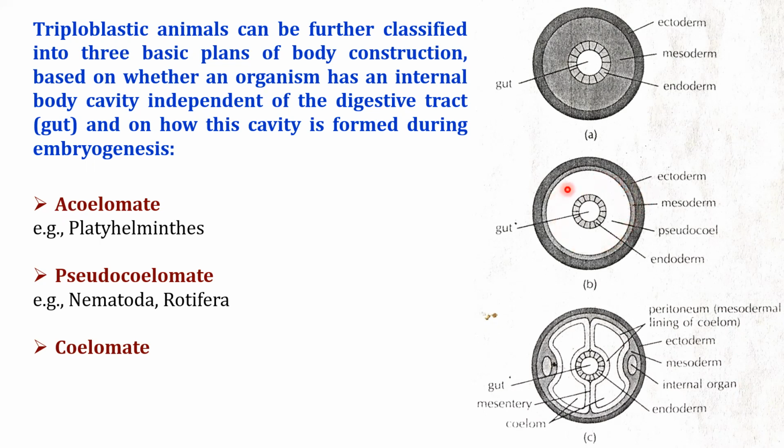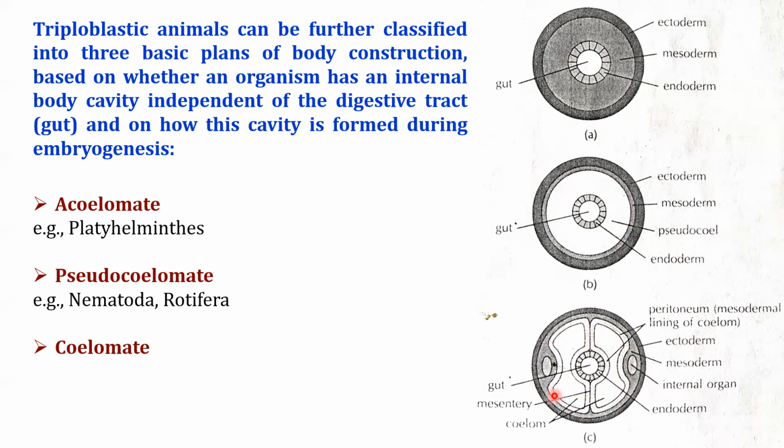Now, the coelomate has an internal fluid-filled body cavity. This is the internal fluid-filled body cavity lying between the gut and the outer body wall musculature and lined with tissue derived from the embryonic mesoderm. The animals possessing such a type of body cavity are known as coelomate or eucoelomate.